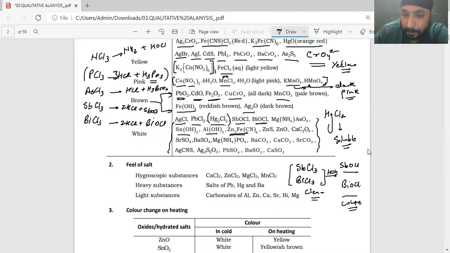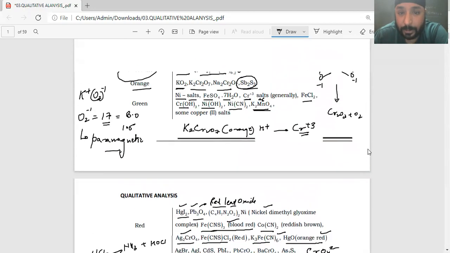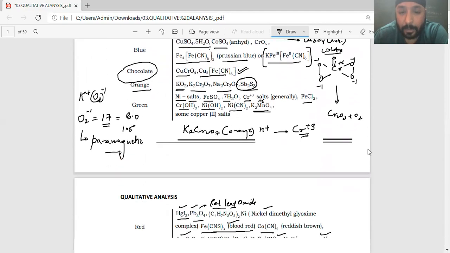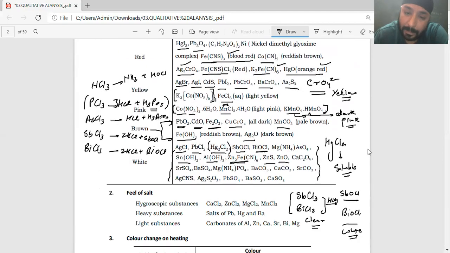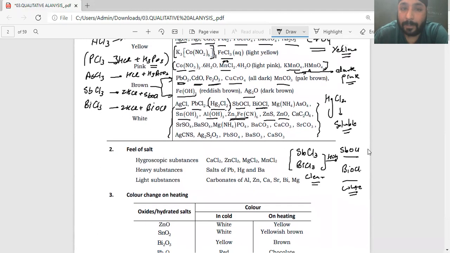Zinc sulfide is there. Zinc oxide is white. When you heat it, it will become yellow. And carbonate salts are white in color only, right? That's it. You have to remember these salts, which is very important, that they're white in color. So I guess this was a session for the color of salts, which you should know, right? So I guess you would have written all the points which we have discussed right now, and it is very important.